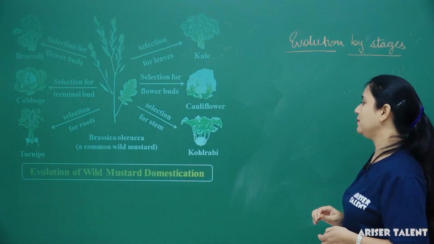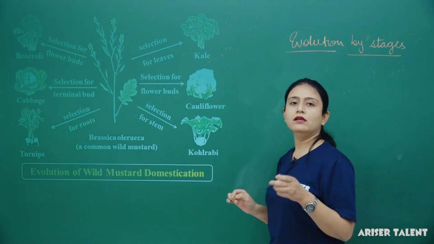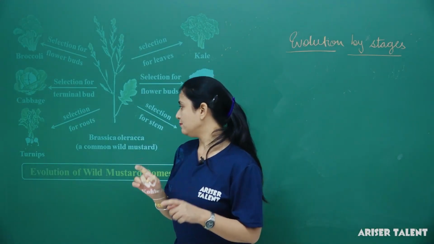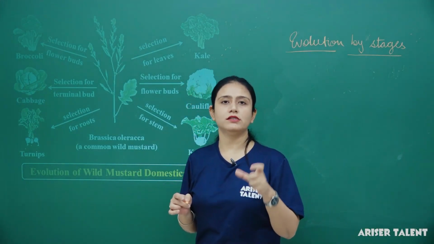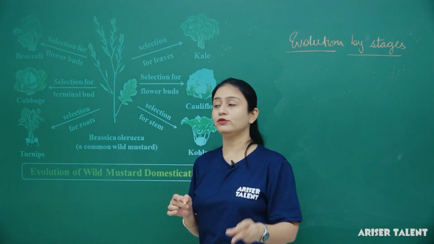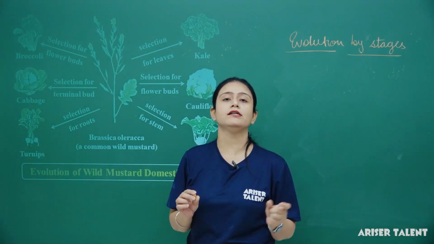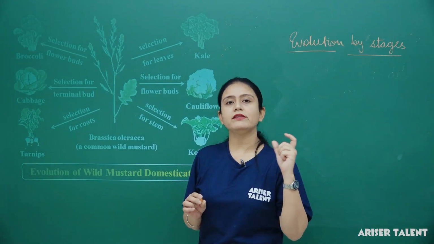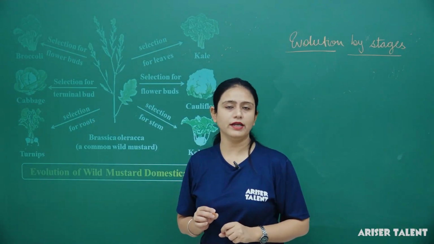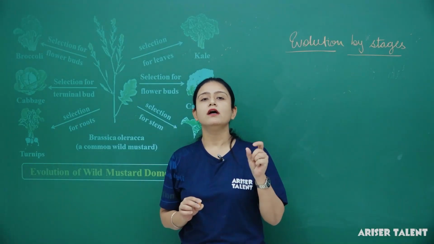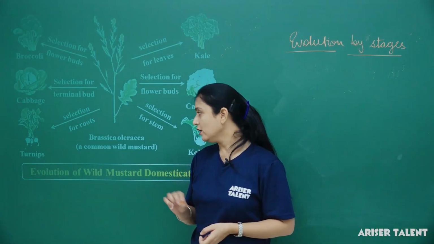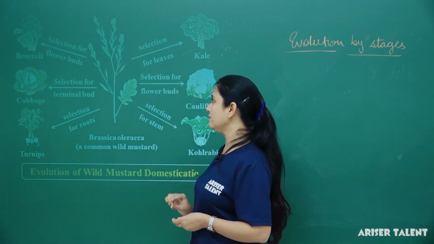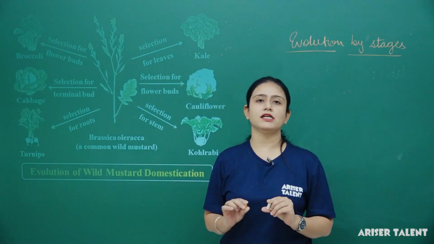What actually happens is that man chooses the plant or whatever he wants to utilize, and selects methods to make things more beneficial for him, and these methods are known as artificial methods. Fine. So this is the result of artificial selection. What is artificial selection?